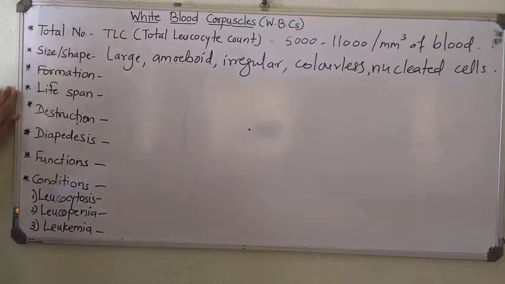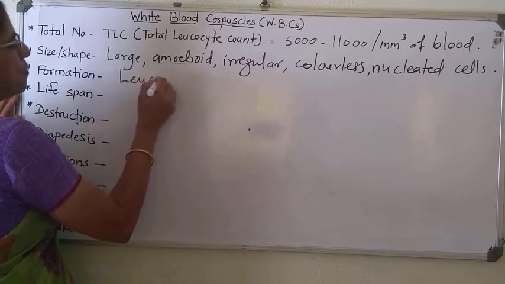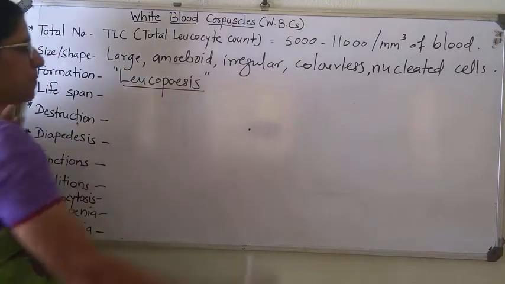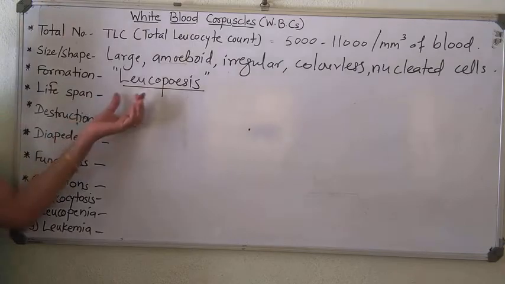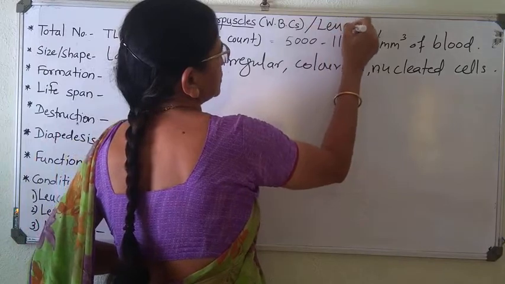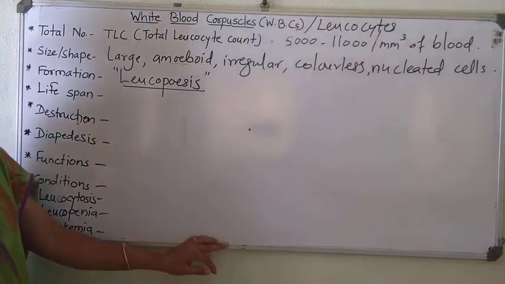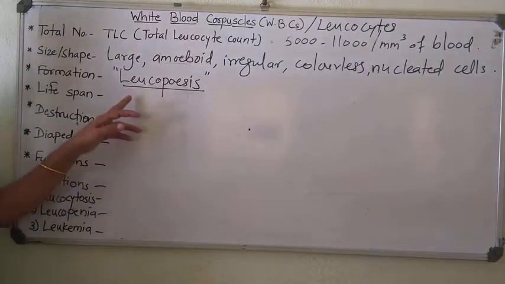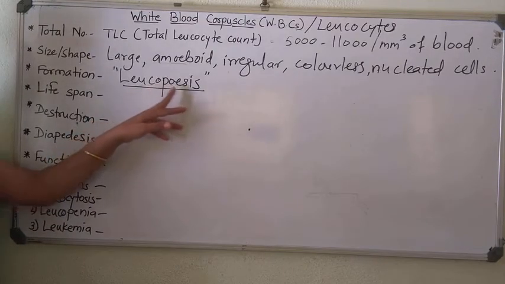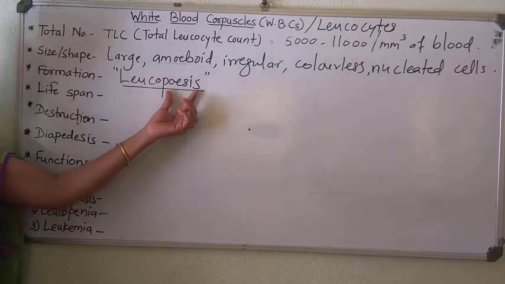Then formation. The formation of white blood cells or WBC is known as leukopoiesis. Leuko means leukocyte. These WBCs are also known as leukocytes. Leuko means white. Cyte means cell. So hence, formation of leukocyte is known as leukopoiesis. Leuko means white blood cells, poiesis means generation.